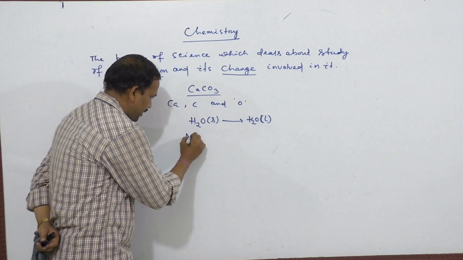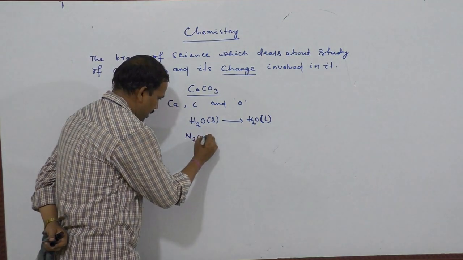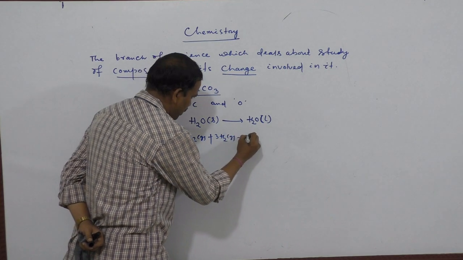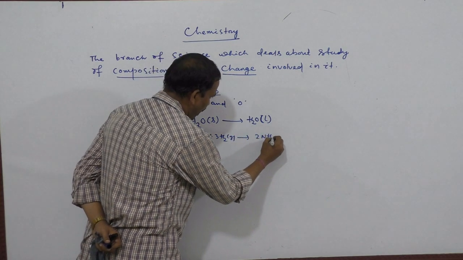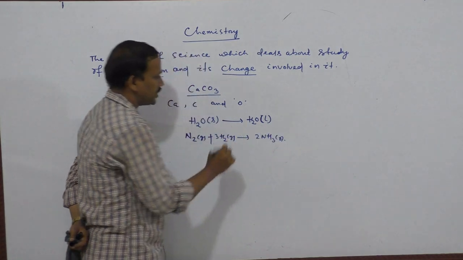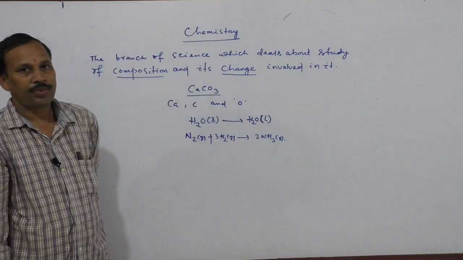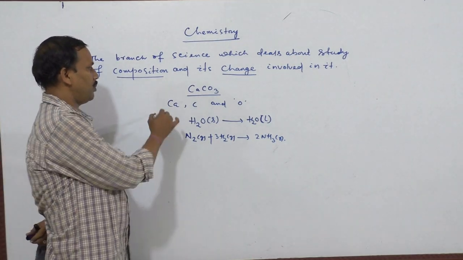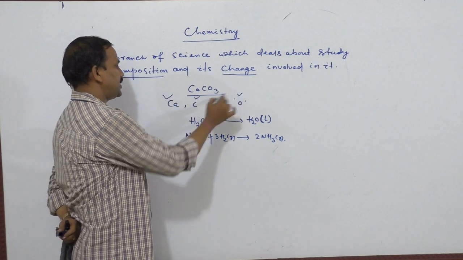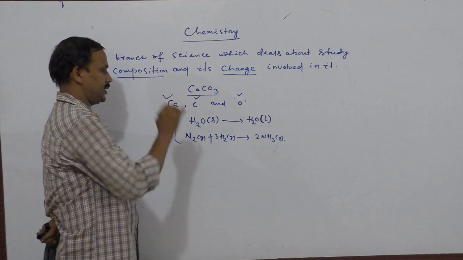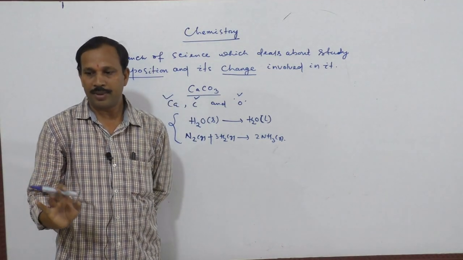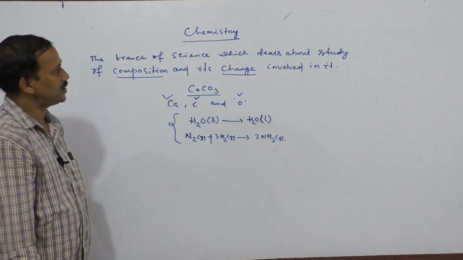But chemical change is when nitrogen combines with hydrogen to form ammonia. This is known as chemical change. So the branch of science which deals about the study of composition and the change involved in it, physical or chemical, is known as chemistry.